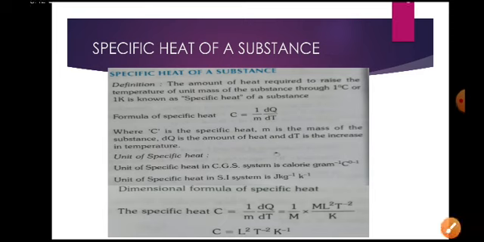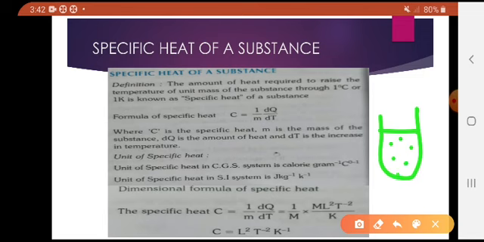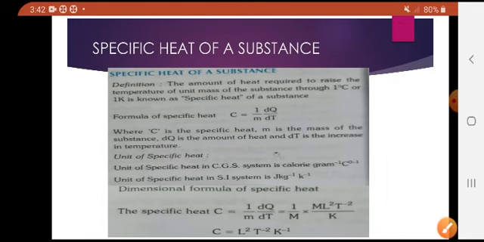You want to increase the temperature of some gas. This is one unit mass, 1 gram of gas. You want to increase it by 1 degree Celsius, then you have to give some amount of heat. The heat required to increase its temperature by 1 degree is called specific heat. The specific heat is given by C equals 1 by m dq by dt, where C is the specific heat, m is the mass of the substance, dq is the amount of heat given to the system, and dt is the increase in the temperature.